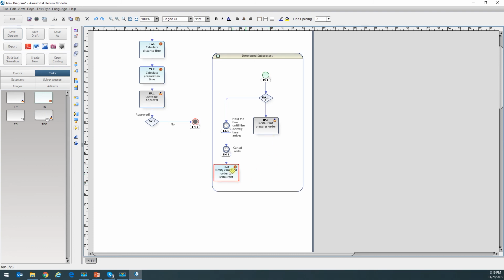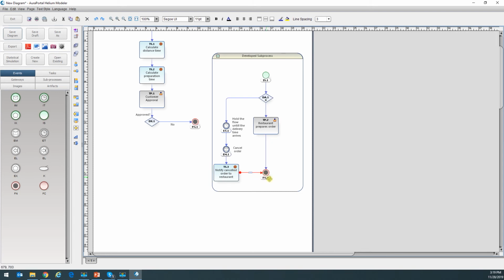Now, if we've canceled the order, the flow is going to go out of this subprocess. So I'm going to add another event, an end event. And for now, I'm going to leave it like this.